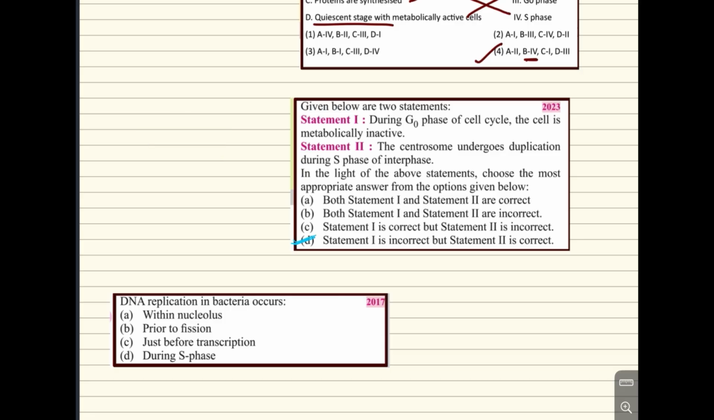Statements are there, and this type of question is asked by NEET very prominently. You should know this statement-like thing. During G naught phase of the cell cycle, the cell is metabolically inactive. Okay, we have studied this thing. The centrosome undergoes duplication in the interphase. So we know this statement is wrong and this statement is right. So option number C. Now this question is considered as homework.